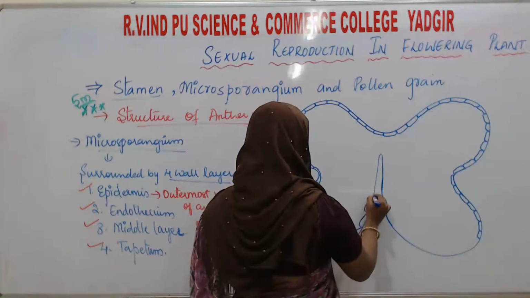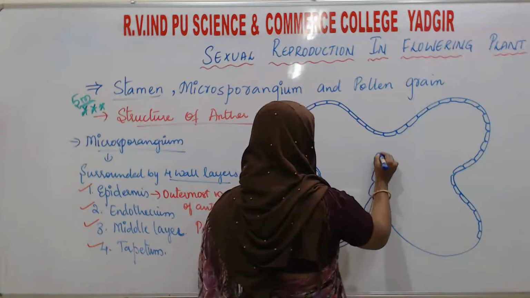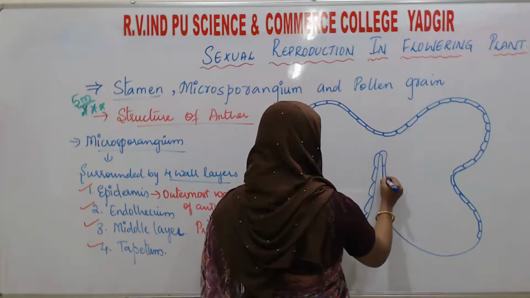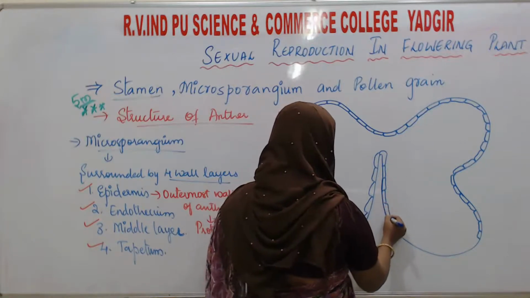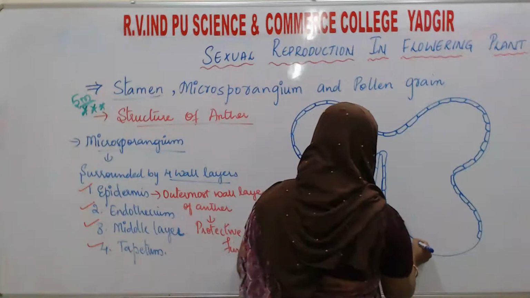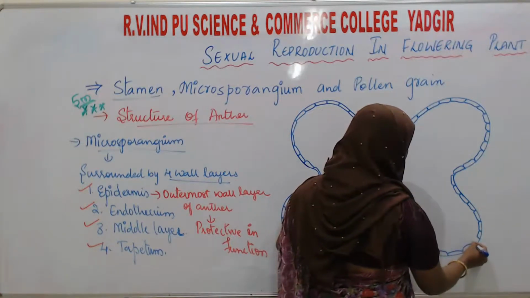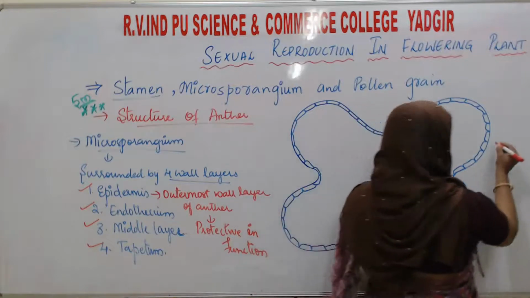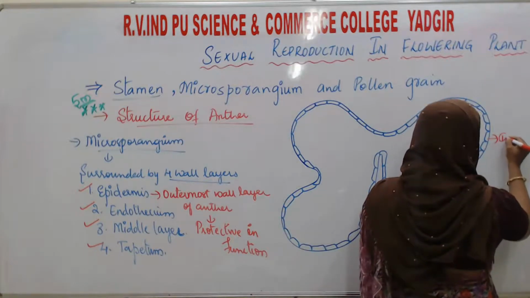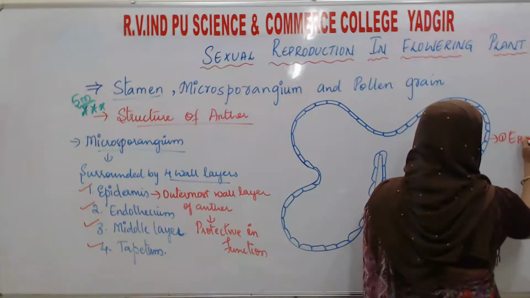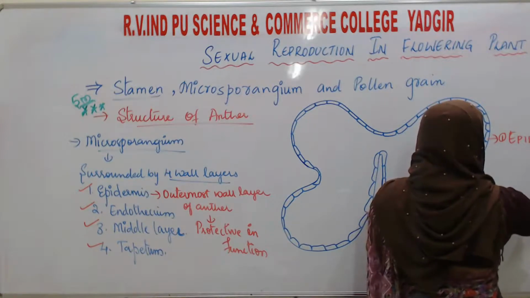In which form are they present? In a stretched form. What is this layer known as? It is known as the epidermis layer. It is the outermost layer, epidermis.